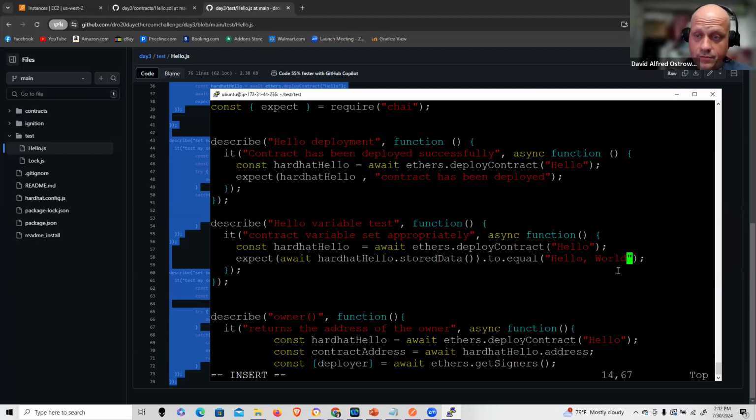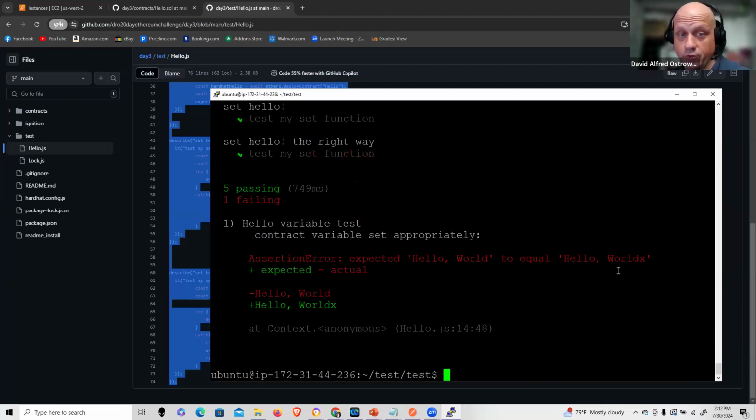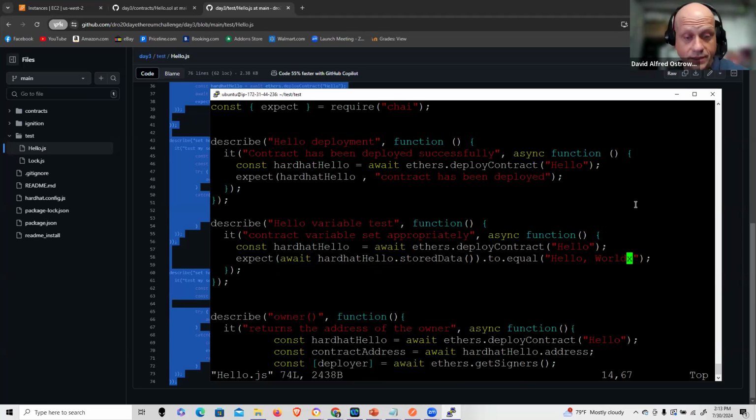I can make it fail, right? I can put in hello world X, and now it's going to fail for me. Why? Because I tested against another variable, and you can see hello world was expected to equal hello world X, but obviously it doesn't, so that failed. Okay, so again, in some cases, you're going to want to set up tests that fail appropriately. And again, this is accomplishing a few purposes. Okay, it supports the maintenance of the smart contract, it's self-documenting, and in the exercise of doing this in and of itself proves without a doubt that you have a very good confidence of how your smart contract is.